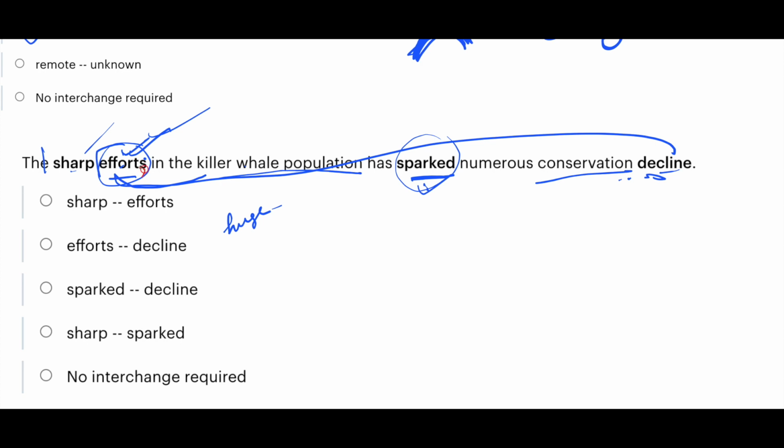The sharp decline in the population has sparked, has given rise to numerous conservation efforts. So because of sharp decline, there have been conservation efforts. So efforts and decline should be interchanged. Efforts and decline. So option B.